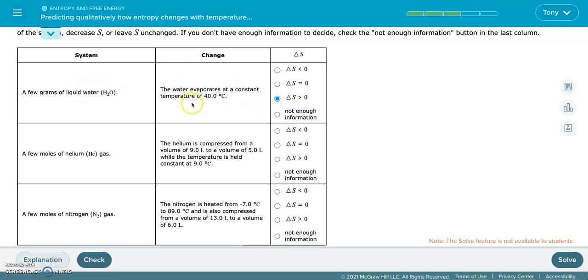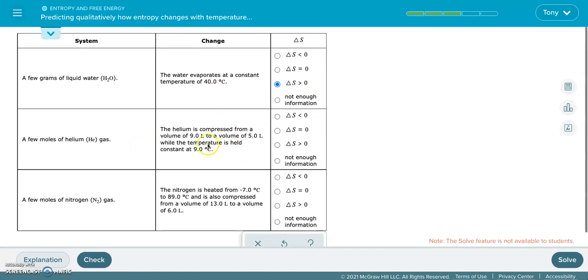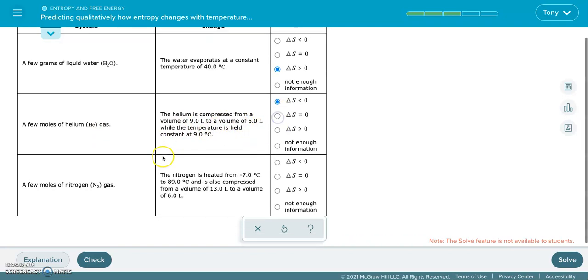If we think about a solid to a liquid to a gas, the solid is going to have the lowest entropy and the gas is going to have the highest entropy. For these phase change ones, we need to pay attention to that. So in this case, that would be an increase. Let's just go ahead and finish this. A few moles of helium gas. Helium is compressed from a volume of 9 to a volume of 5, so a decrease in entropy, temperature held constant, decrease.